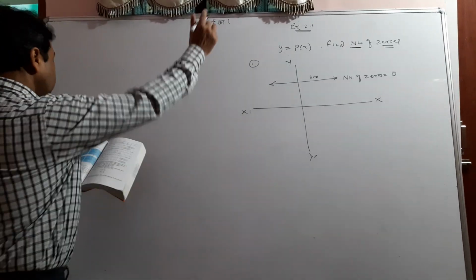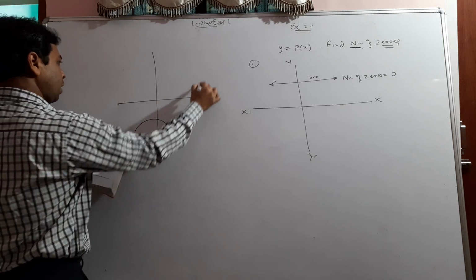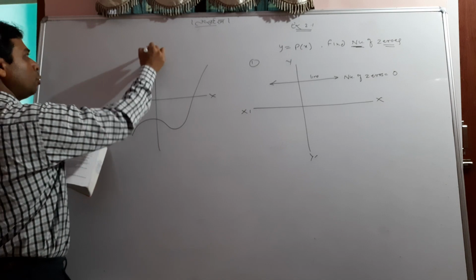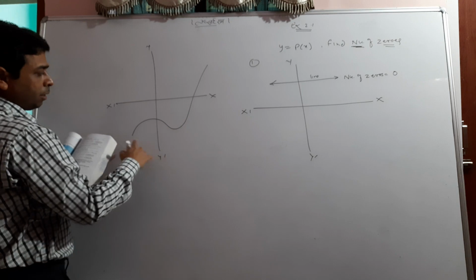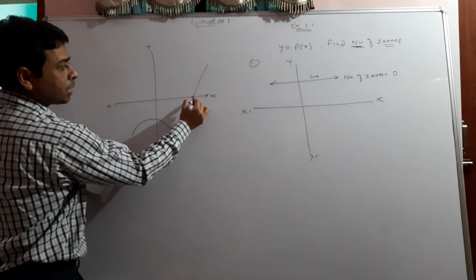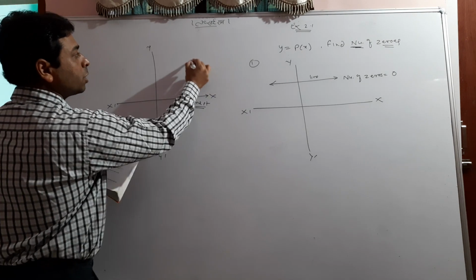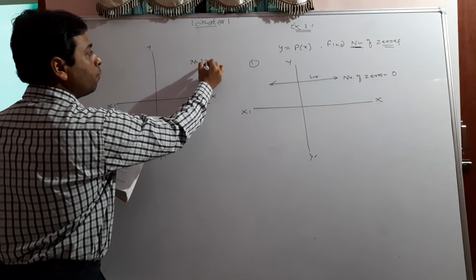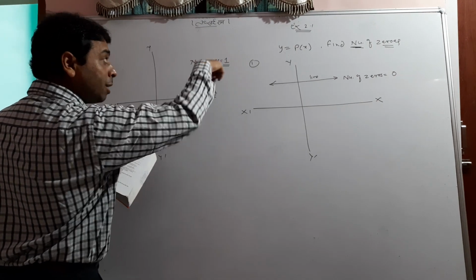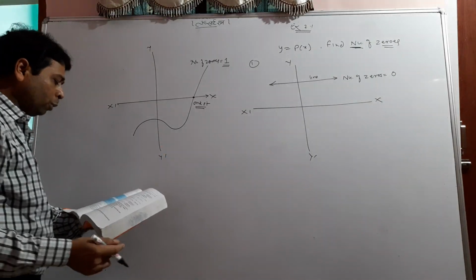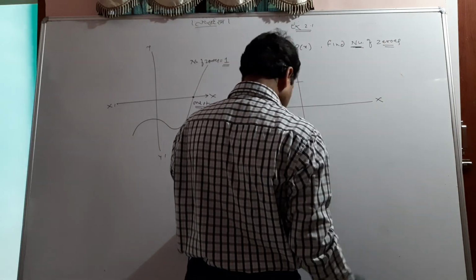Okay. Suppose we have a question. Question number 2. The graph looks like that. You can see in your book, question number 2. It's the second graph. So I would say again that this graph intersects the x-axis at this point, only one point. So how many zeros is it containing? The number of zeros will be 1. It's not a zero, it's the number of zeros, 1. And I don't think that I have to tell you much about that because it is very simple to get your answer.